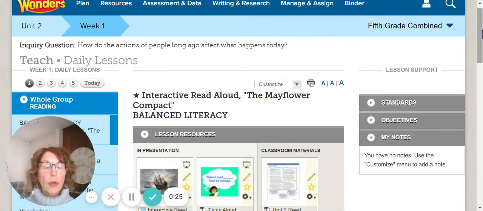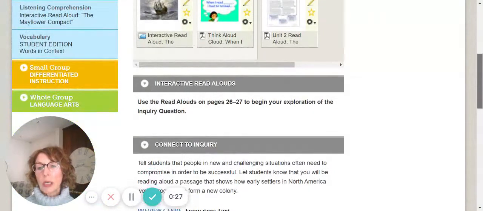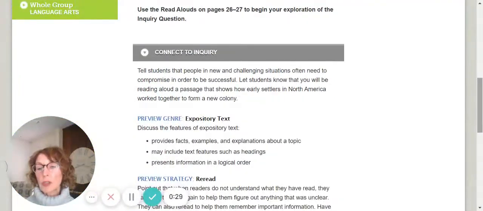This week's genre is expository text. Let's review the features of an expository text. An expository text provides facts, examples, and explanations about a topic. It may include text features such as headings, and it presents information in a logical order.